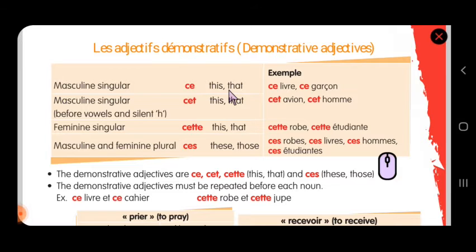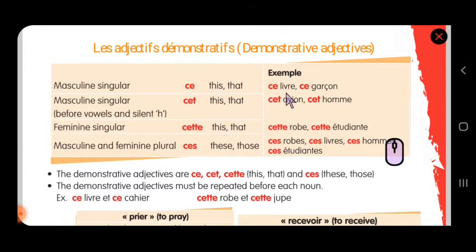If the object is a little far from you, you point at the object again and say that. French people don't use different words, they use the same word for explaining. If the object is near, ce livre, this book. Even if the object is a little far from you, you can say ce livre, that book.